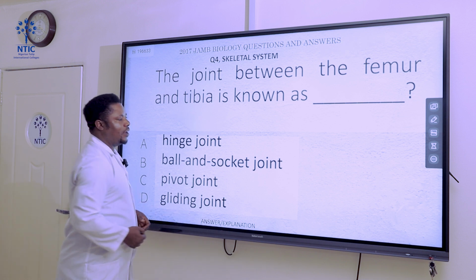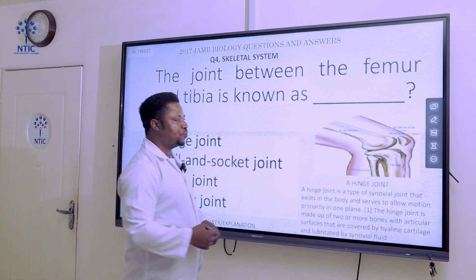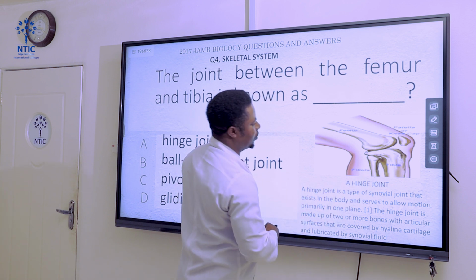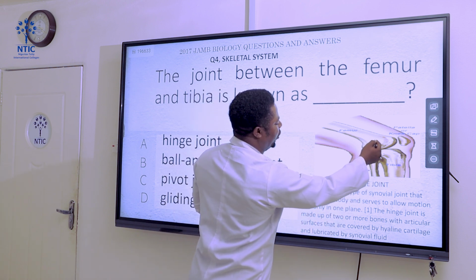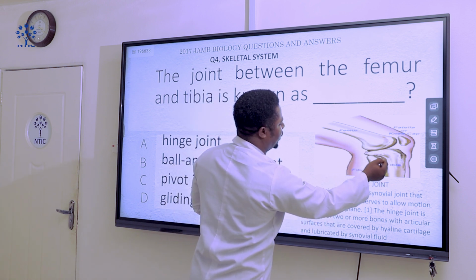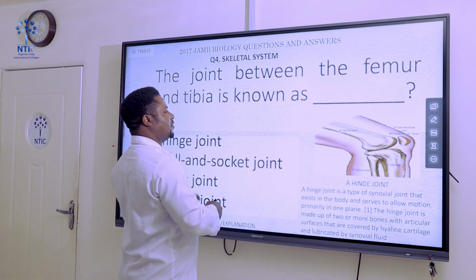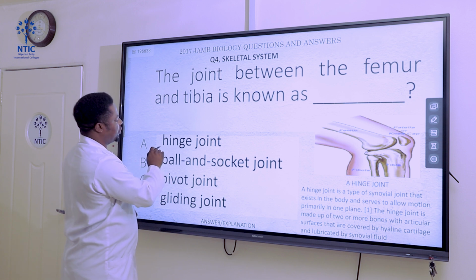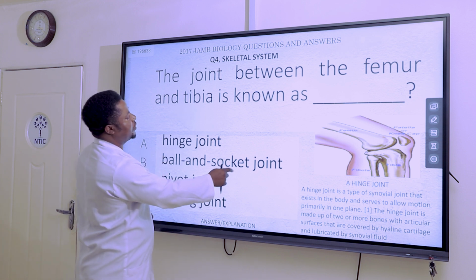Okay, now I have a diagram here. You can see this is actually the diagram of the femur. This is the tibia. Okay, now the joint that is formed between this bone and this bone is actually known as hinge joint. So our answer here is hinge, which is A. Next question.